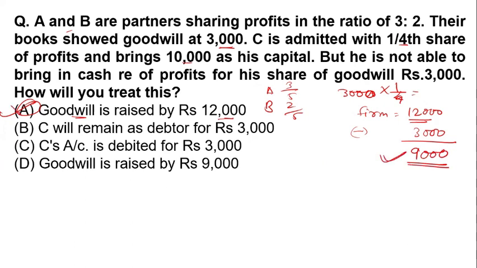So option A is not right. Option D is the right answer. This is the important point: the goodwill is raised by 9,000. So option D is the correct answer for this question.